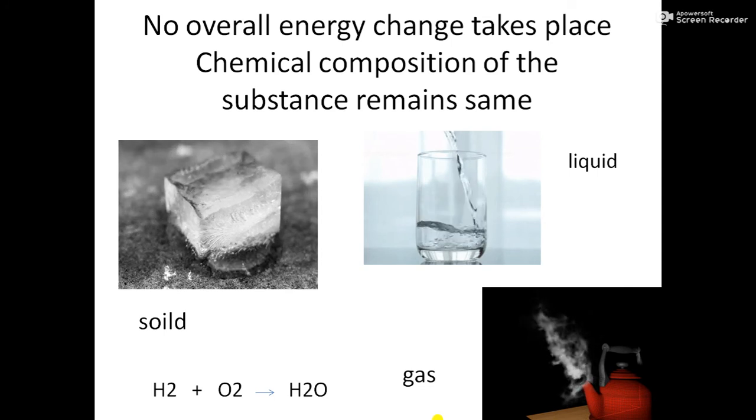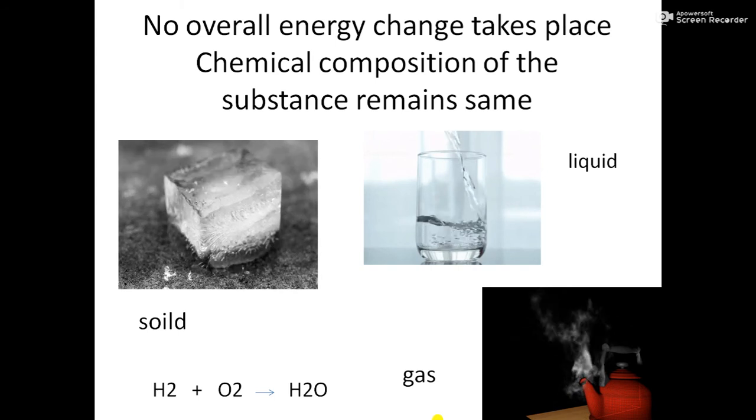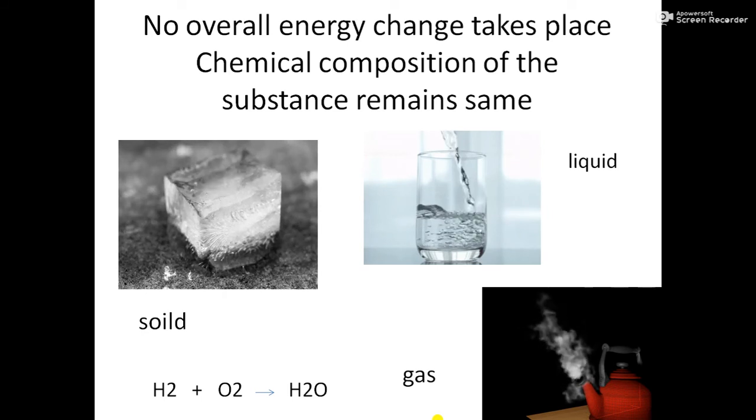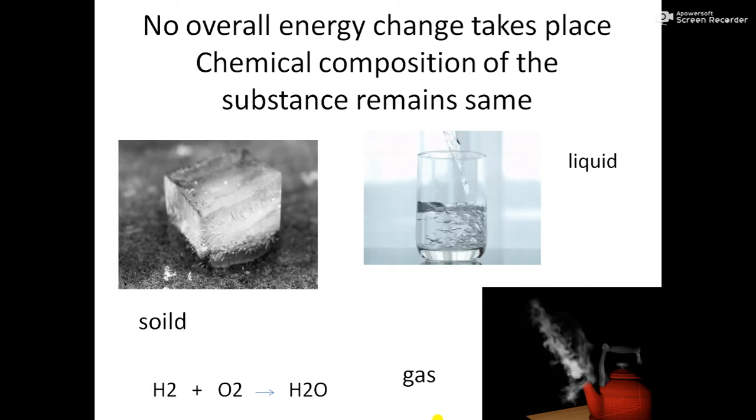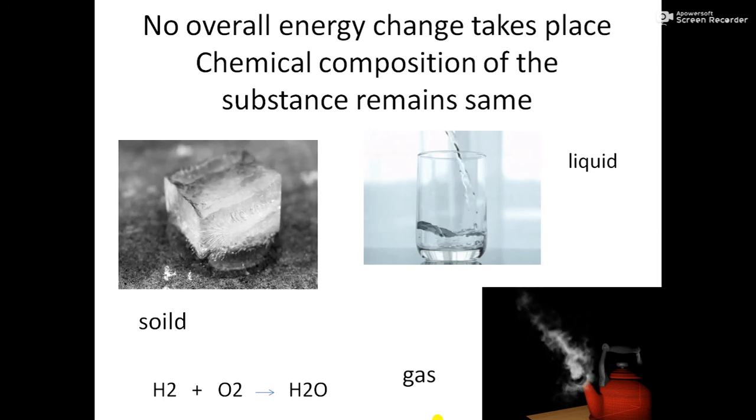Now the next characteristic is that no overall energy changes take place. Energy is not utilized, or I can say energy is not absorbed, or not at all released in physical changes. And it is very important that the chemical composition of the substance remains the same. Chemical composition means what the substance is chemically made up of. So the chemical composition of the substance is not changing in case of physical change.